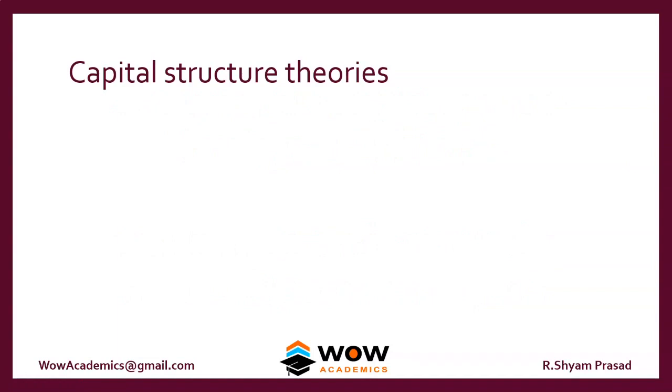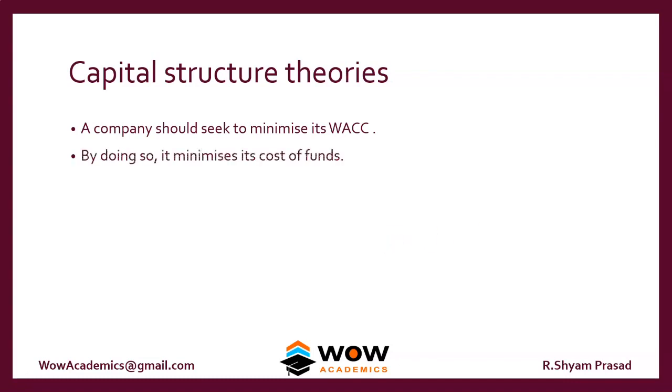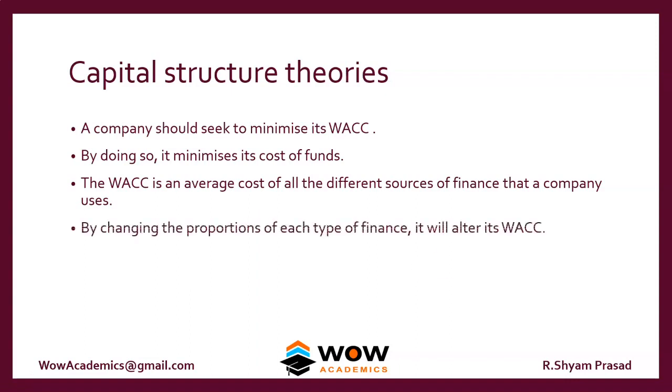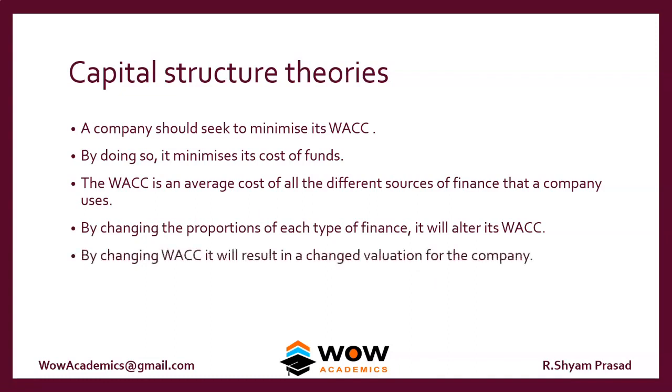We'll consider a few points regarding capital structure theories. A company should seek to minimize its weighted average cost of capital. In short, we will refer to it as WACC. By doing so, it minimizes its cost of funds. The WACC is an average cost of all different sources of finance that a company uses. By changing the proportion of each type of finance, a company can alter its WACC. By changing WACC, it will result in a changed valuation for the business.